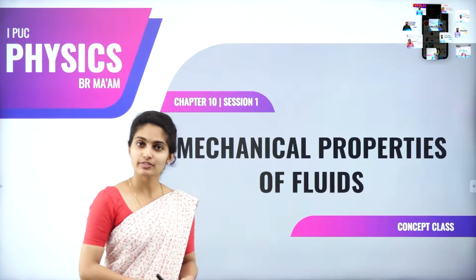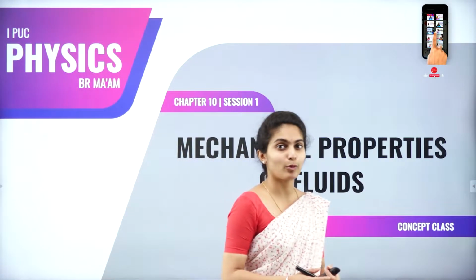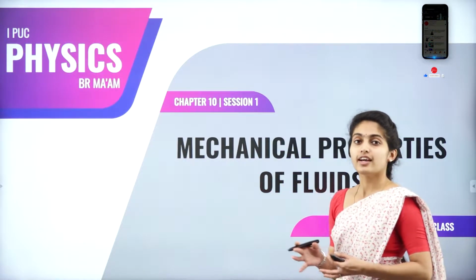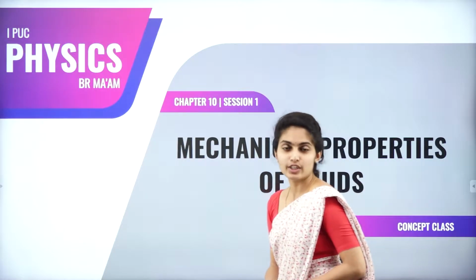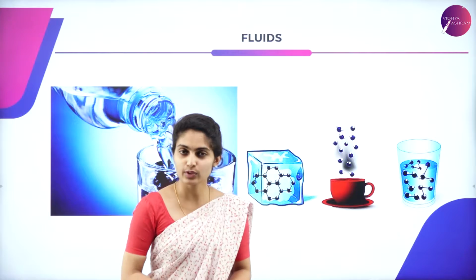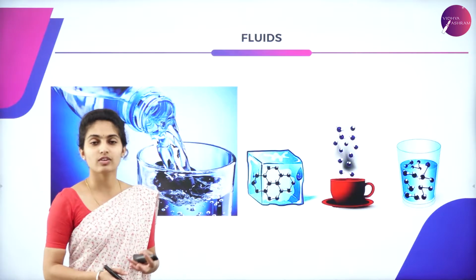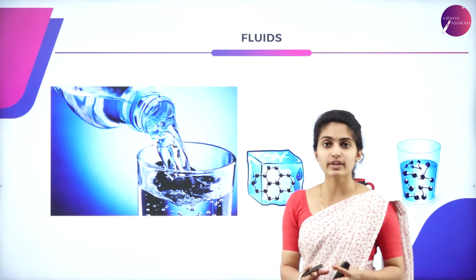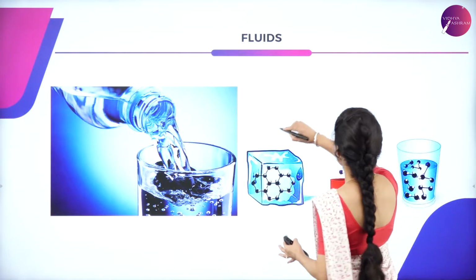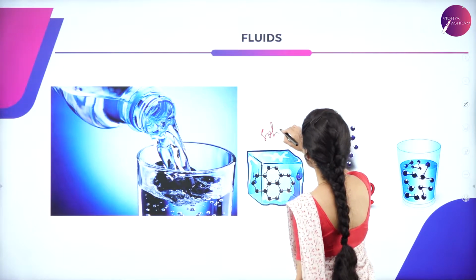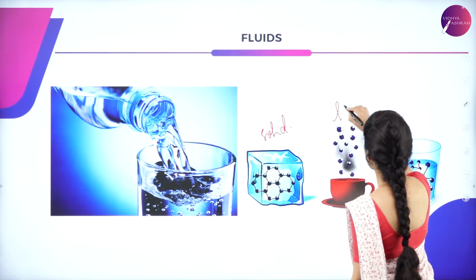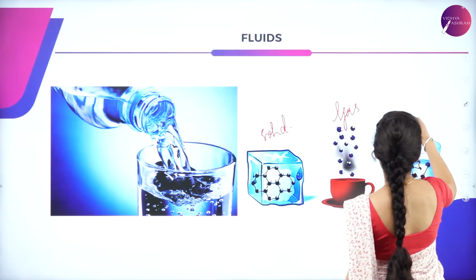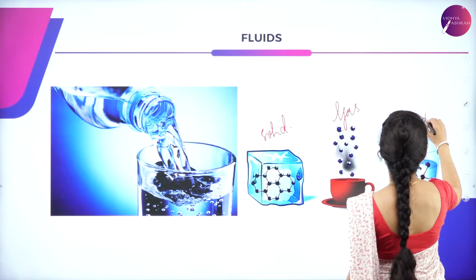In our last session, we had studied the mechanical properties of solids. Here, our point of interest will be fluids. So, solids, fluids and gases, that is, fluid is also equal to a liquid. Solid, liquid and gases are called the fundamental states of matter. So, this is a solid, this is a gas and fluid or a liquid.